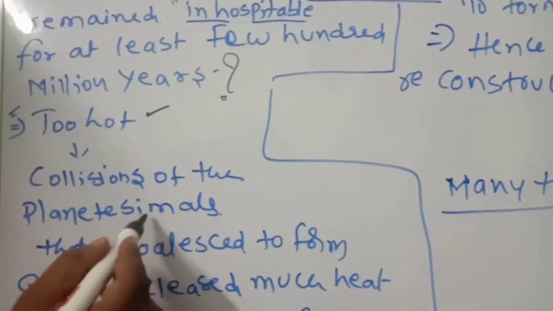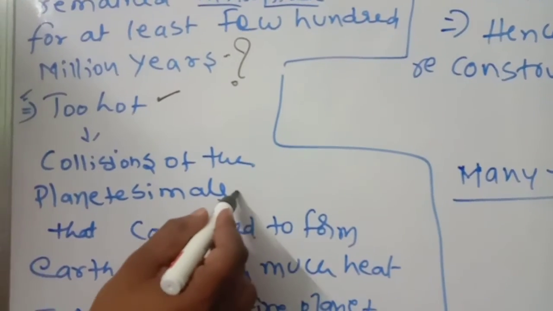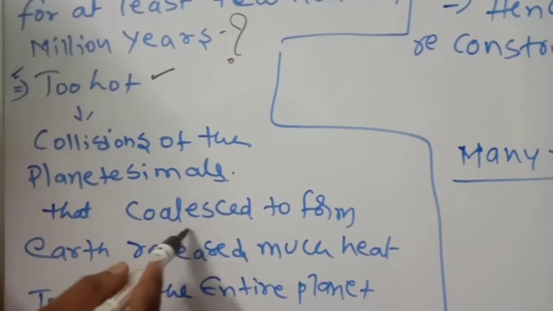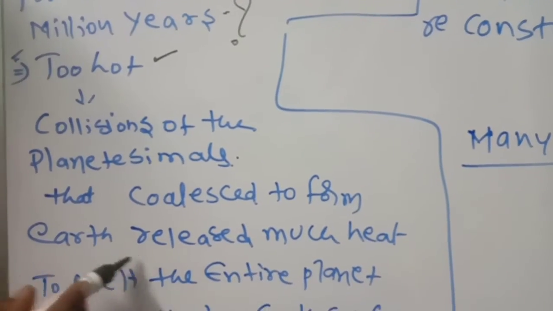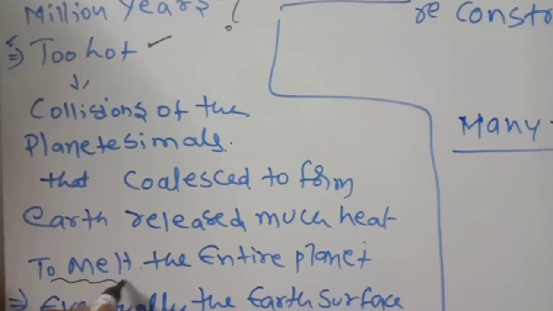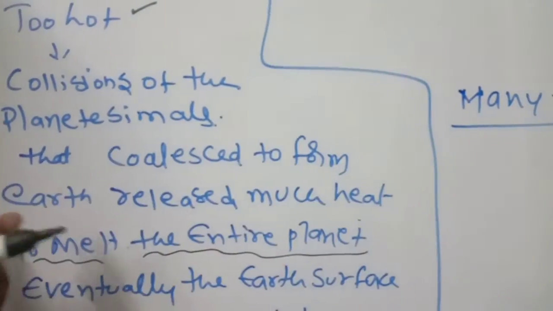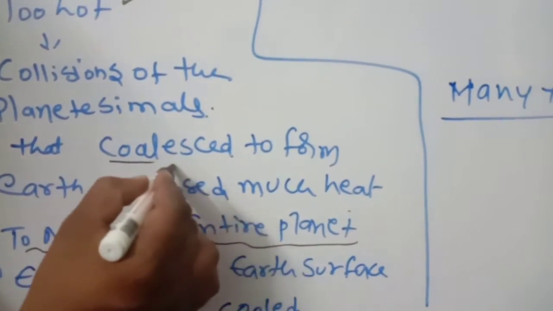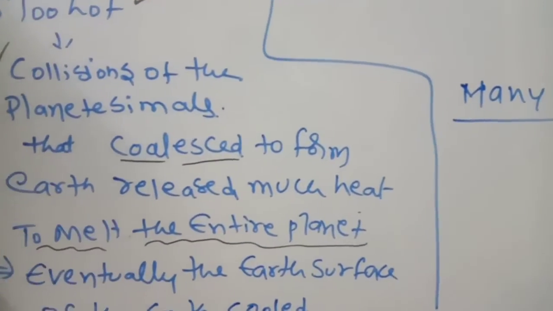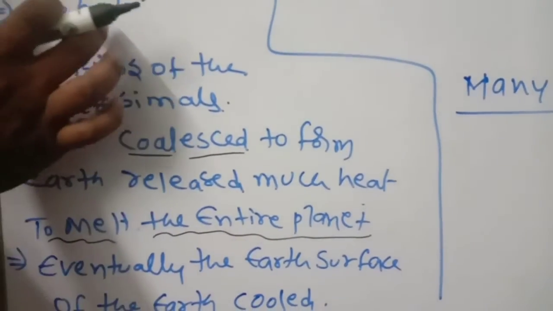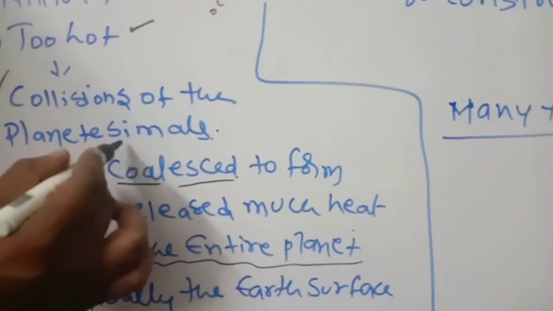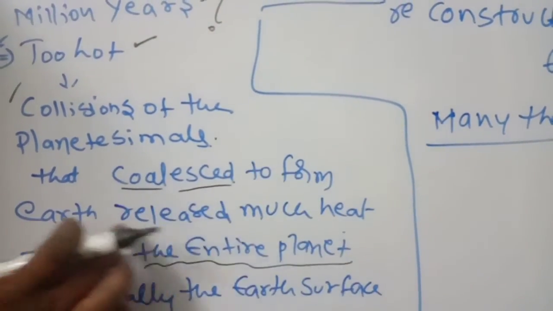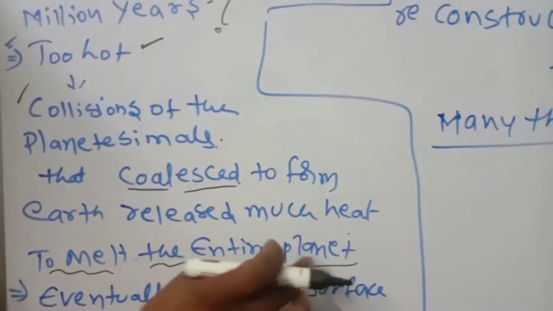Because of the collisions of the planetesimals that coalesced to form Earth, which released so much heat that it melted the entire planet.